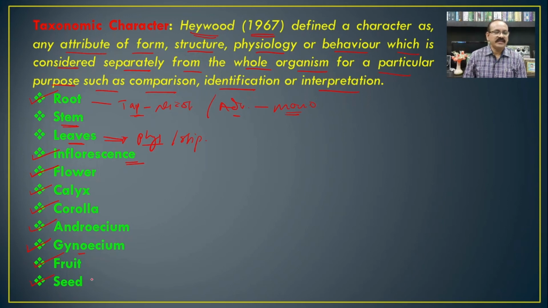So the different characters of the seed and fruit are also equally important in the classification and identification of the organism, and hence such characters which are used in taxonomy for the classification and identification of the organism are known as the taxonomic characters.